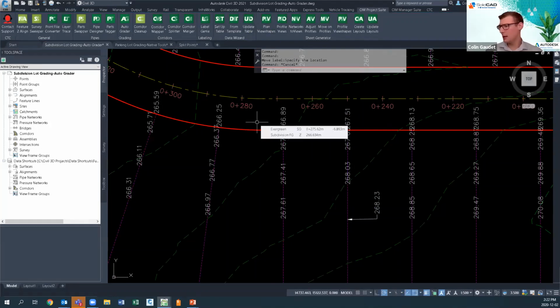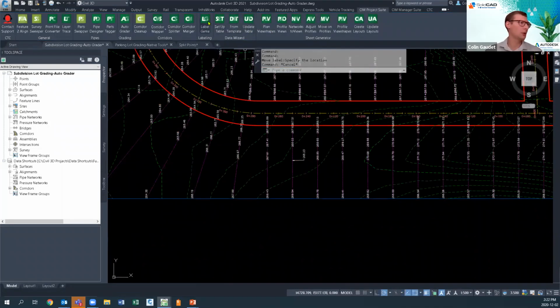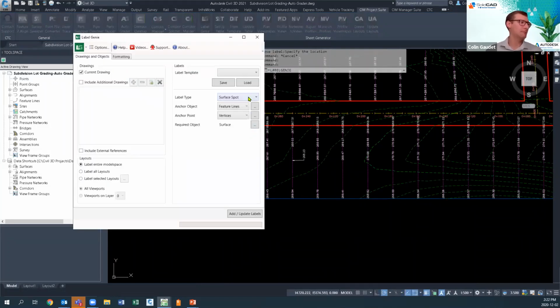Now, in the interest of time, I want to show you guys one more thing with Label Genie, and that would be to label the slopes in between. So we'll open up Label Genie this time.